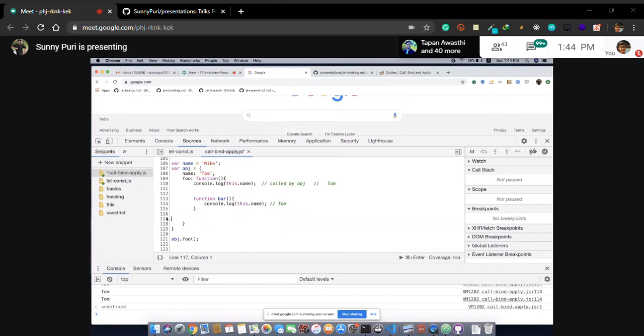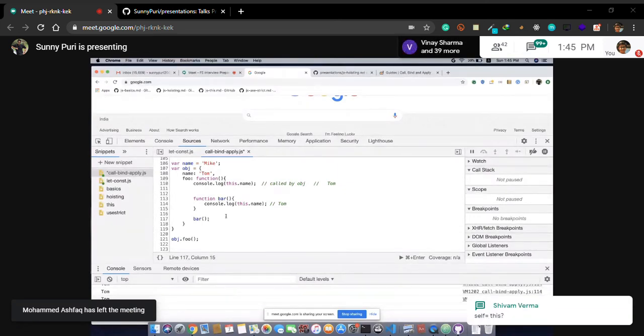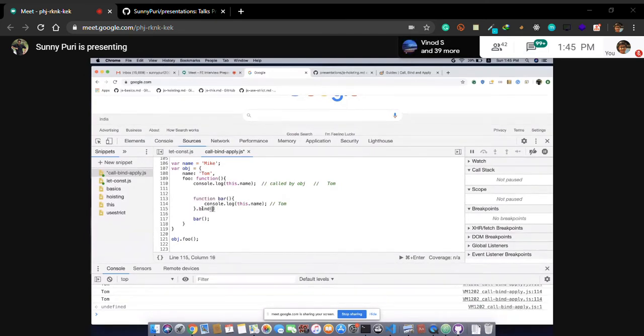Let's remove this. Sorry. What else can we do, guys? So we can write a bind directly here. We can bind it or not. Self equal to this, exactly correct, we can do it, right? But first tell me, what is self?